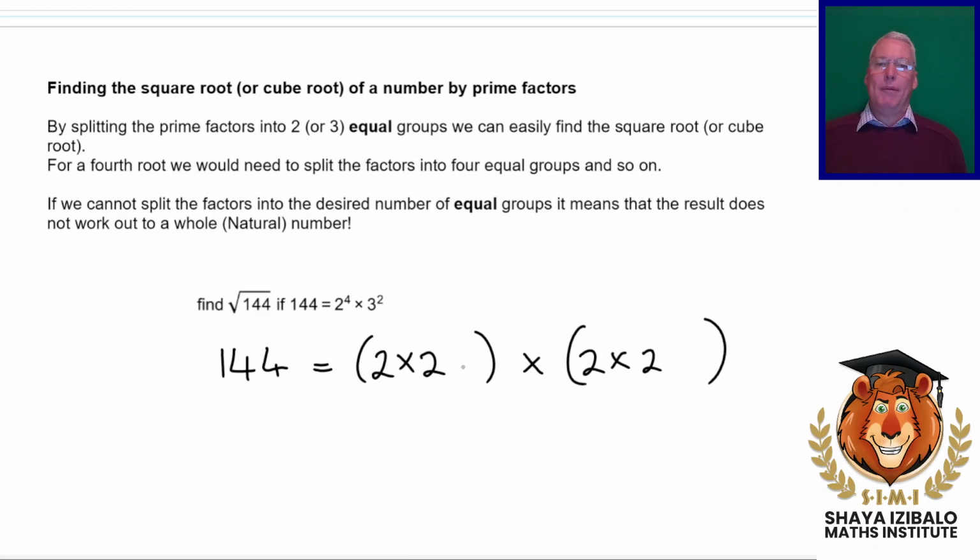Right, now, how many 3's have we got? Well, we've got 2 3's, so we can put a 3 in here and a 3 in here. So what we've shown is that 144 is this number, all right, times by itself. You know, 144 is 2 times 2 times 3 times another 2 times 3 times 2 times 3.